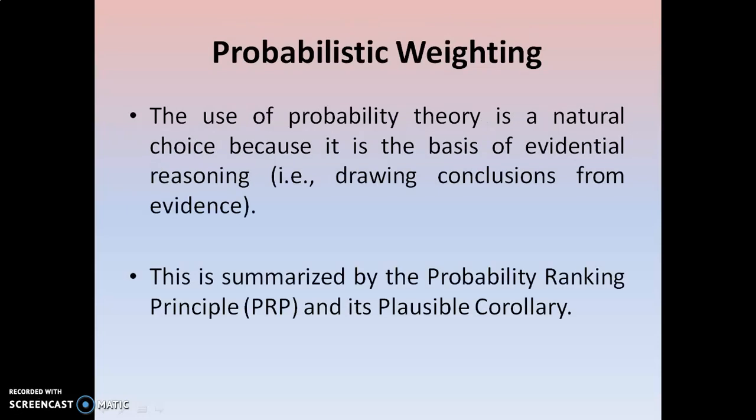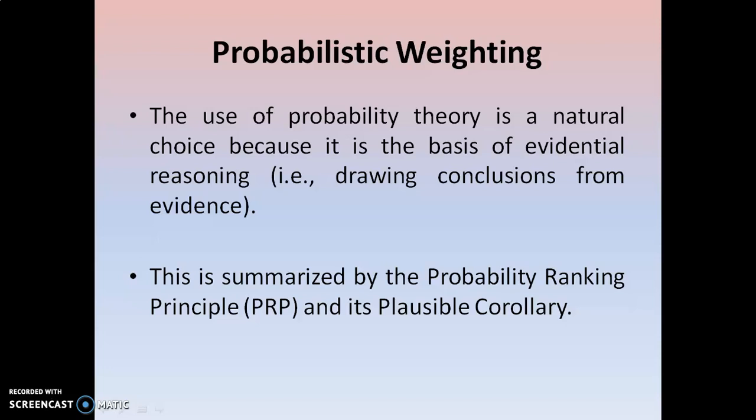The next advantage is the use of probability theory, because it is the basis of evidential reasoning, drawing conclusions from the evidence. Evidence means whether the particular term or item exists or not. So if it exists, based on the evidence only, it calculates and draws the conclusions. So it is a powerful and perfect theory for term occurrences and how terms occur in various kinds of documents.